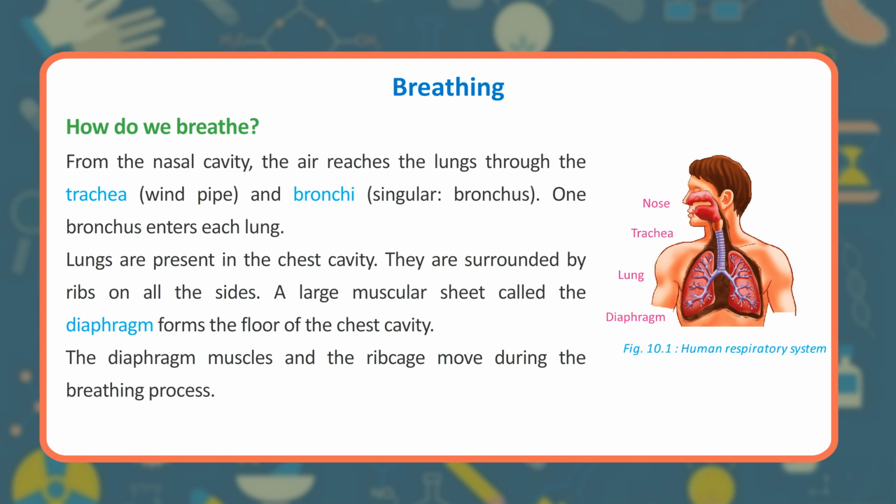1 bronchus enters each lung. Lungs are present in the chest cavity. They are surrounded by ribs on all the sides. A large muscular sheet called the diaphragm forms the floor of the chest cavity. The diaphragm muscles and the rib cage move during the breathing process.